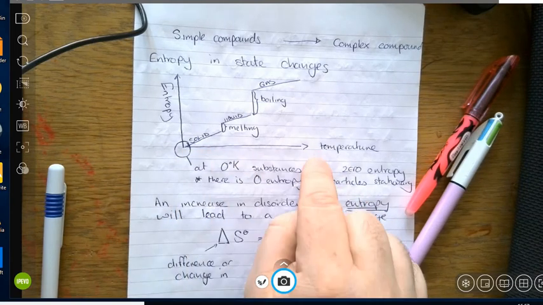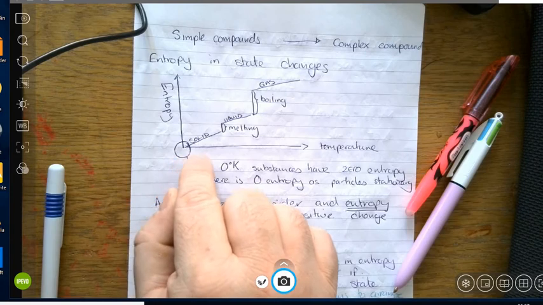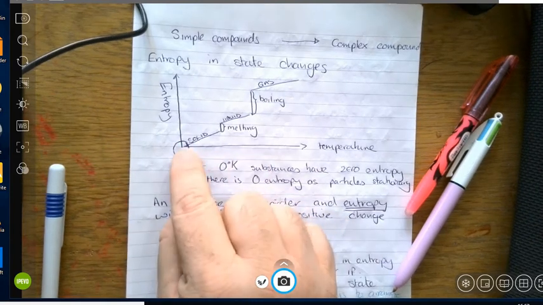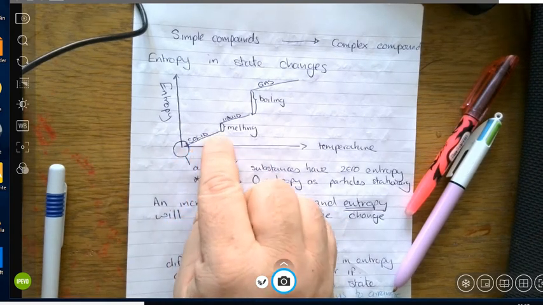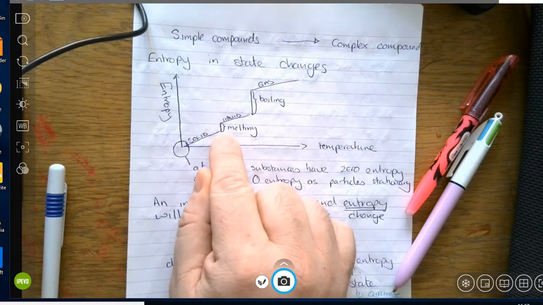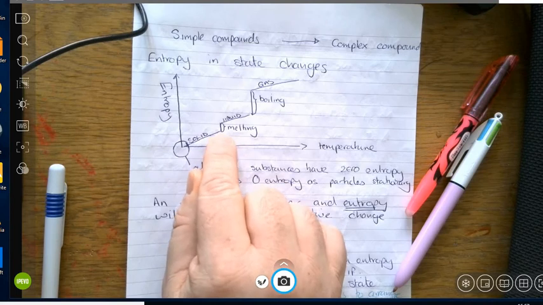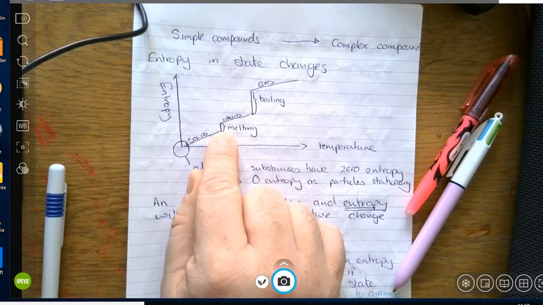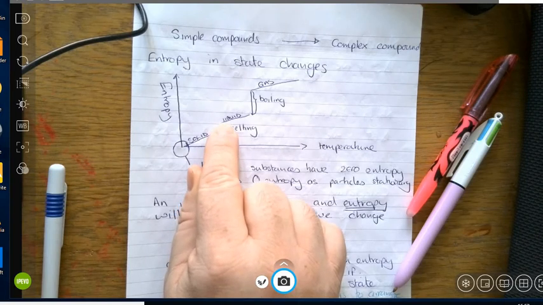We've got temperature across the bottom, entropy. So as the temperature increases, you can see here that the entropy of the system increases. Now we get to this point here where the temperature no longer increases, but the entropy of the system does.